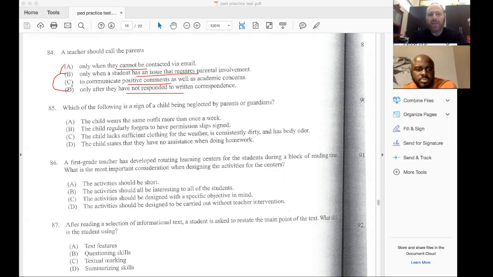And here's why. Teachers are not supposed to contact parents via email for issues with their kid, right? Behavior issues. Don't get me wrong, I'm sure there's teachers or administrators that don't see a problem with that.